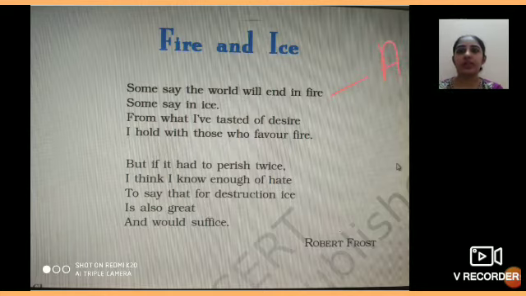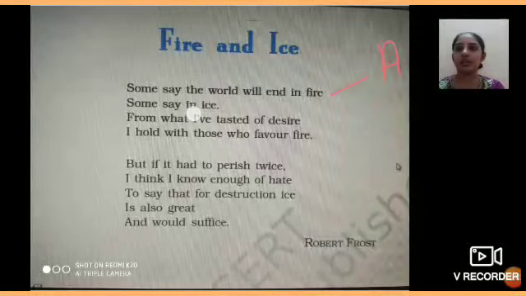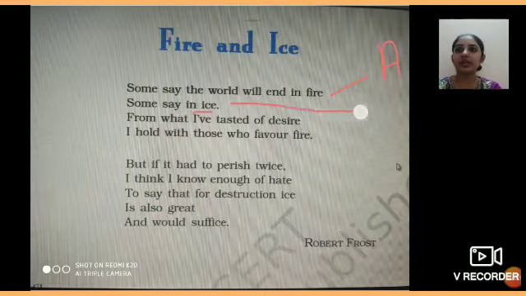इसको name दे दो A. Some say in ice. So now fire and ice, they are not rhyming. See, यहाँ पे last letter same है, E and E. But I told you, you have to check the sound. Sound check करना है. Fire and ice, they both are not rhyming because the sound is not same. So here second line को you will give the name B, right? Second line B.